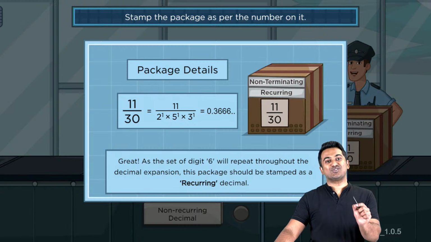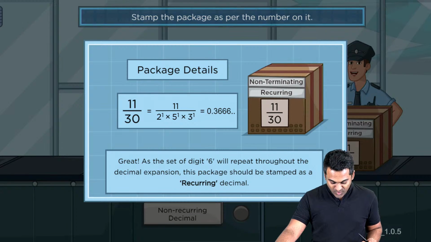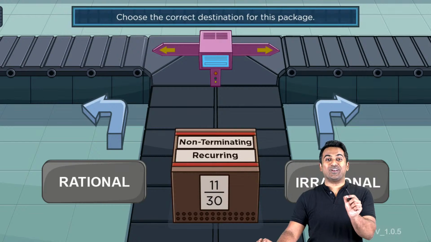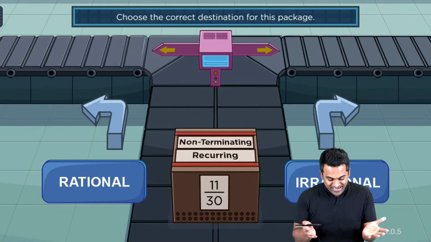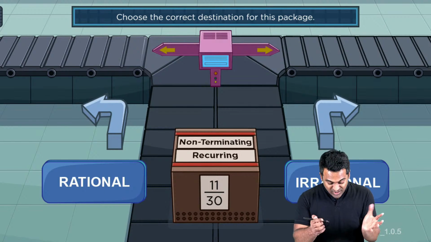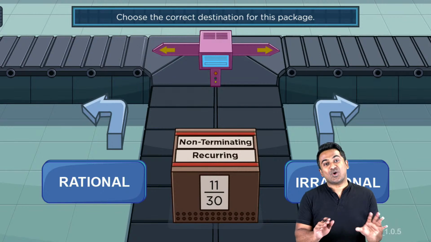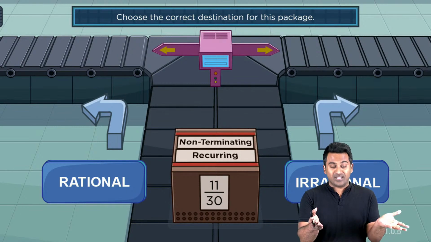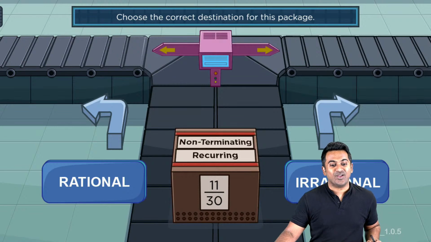So the next bit is going to focus on what? It's going to ask you if this is rational or irrational. I mean, this part should be fairly simple, right? Because it is already a fraction. 11 by 30 is already a fraction. So any number that can be expressed in the form of a fraction, yes, this is going to be a rational number. Rashmi has the answer to this.